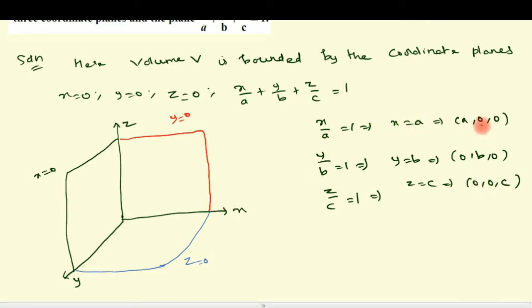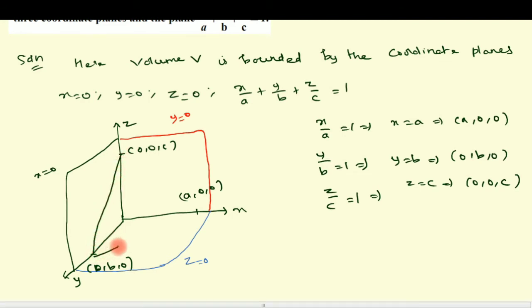Now we denote all the points in this diagram. See here, (0, 0, c), and here (a, 0, 0), and here this is (0, b, 0). Join all the points. It comes like a triangle. Now this triangular plane, and on the left hand side x equal to 0, back side y equal to 0, and bottom z equal to 0, all cover the portion. It comes like that.